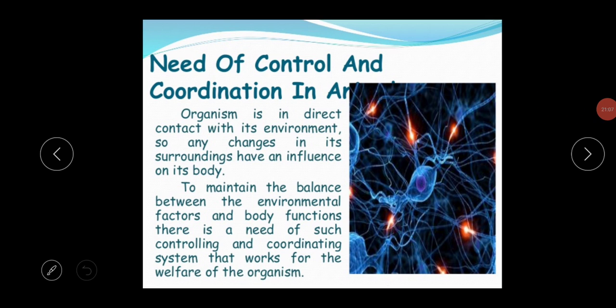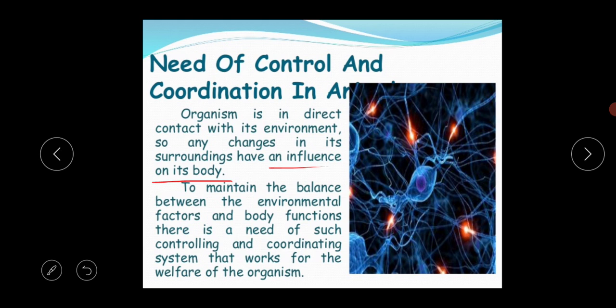What are the basic needs of control and coordination in animals? Suppose this system is not there in our body, then what will happen? An organism is in direct contact with its environment, so any changes in its surroundings have an influence on its body. All living organisms have direct contact with their environment, either internal or external. If any change happens in the surroundings, it influences the body.